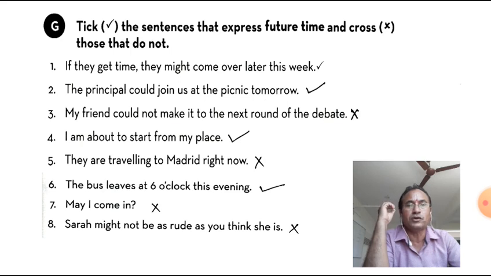I am about to start from my place. I am about to start. I am going to start. I will start. Here, I am about to start from my place.